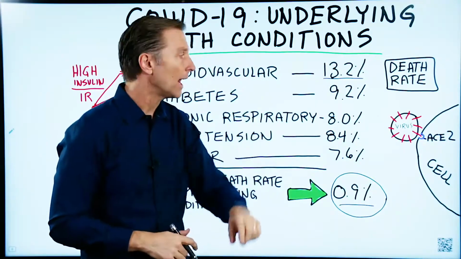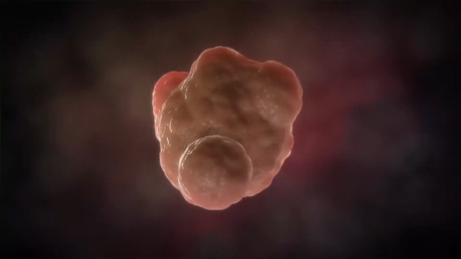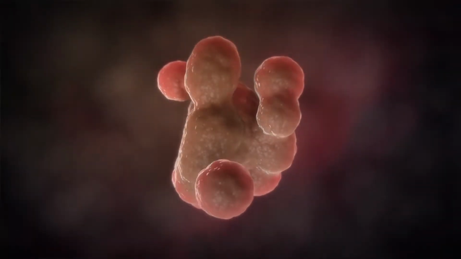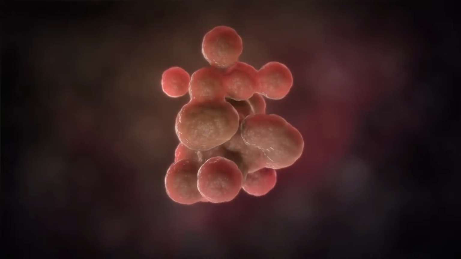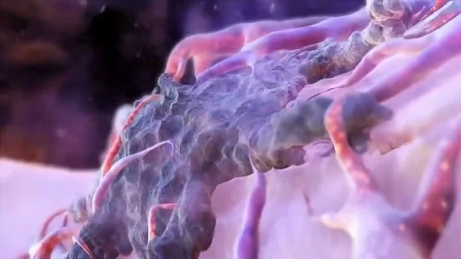Now we're going to talk about why. Well, the way the virus penetrates the cells is through a receptor interaction, and it's called the ACE2 receptor. So these little spikes that come off the virus connect to this receptor, and then the door opens and they can go in and create their damage.